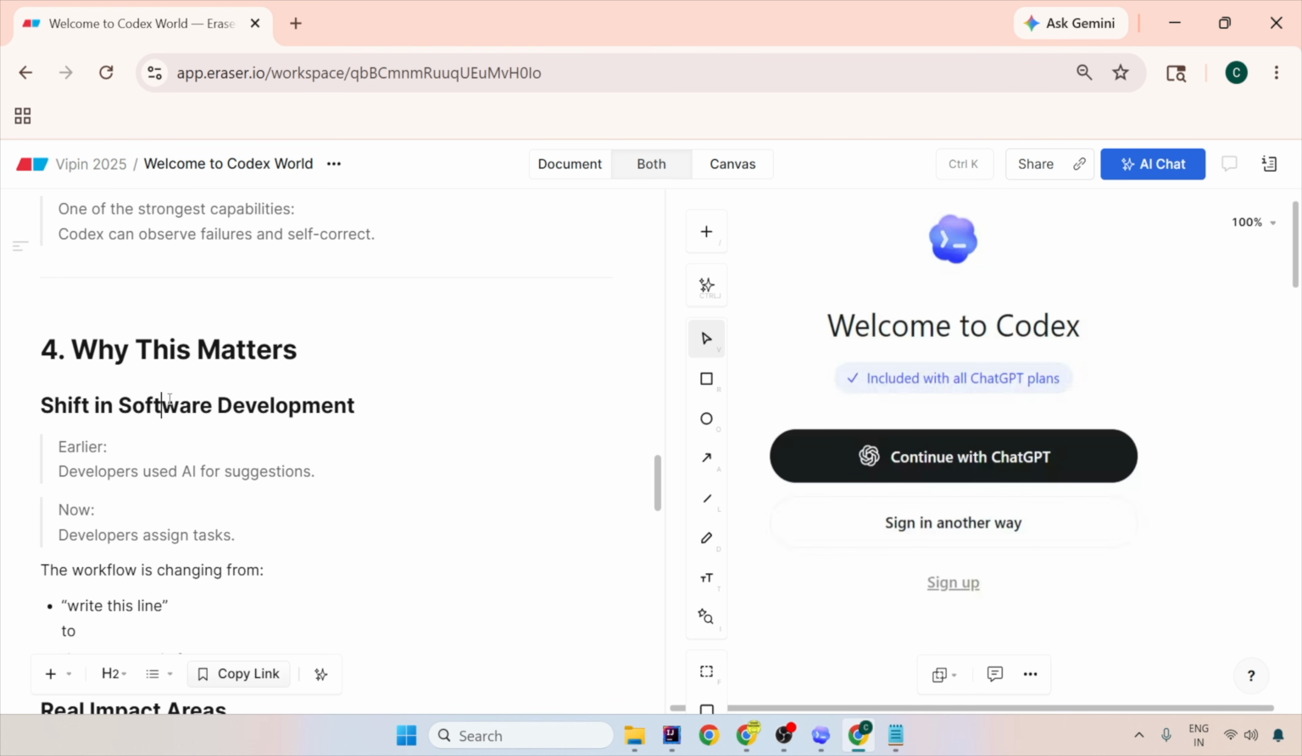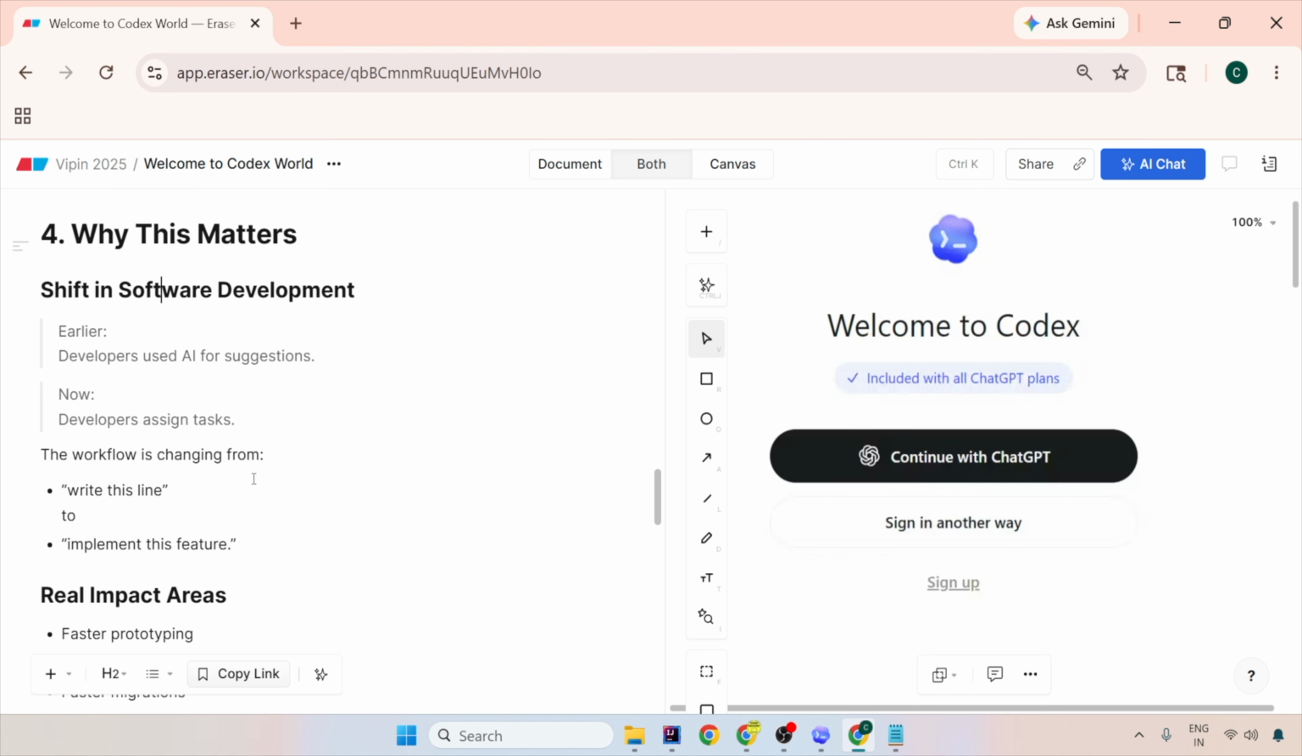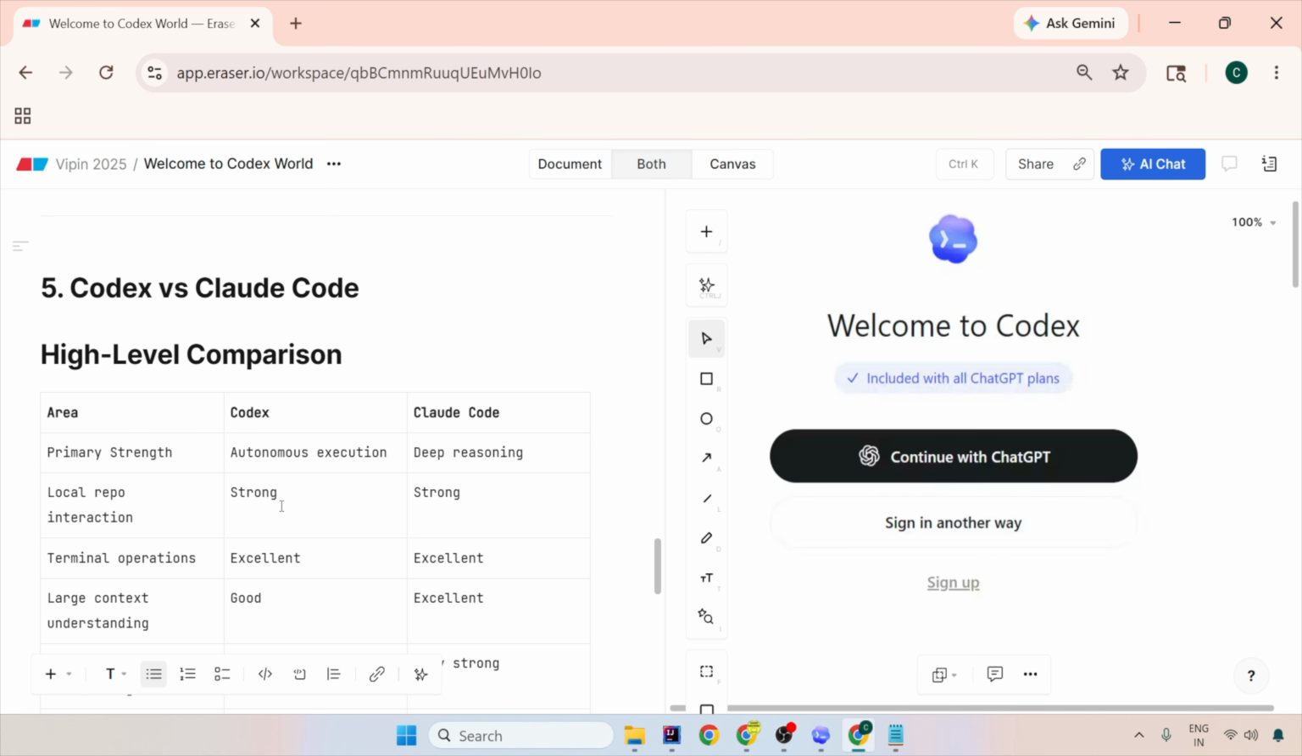And why does this matter? Why are we covering Codex today? Because earlier developers used AI for suggestions. Now developers assign the task as if there is a junior developer sitting in the system and doing everything. So now, write this line to implement this whole feature is what software development has moved to. And now you'd ask me, you have already covered Claude Code, why Codex? Because it is much cheaper. It is going to cost very few pennies from your pocket.